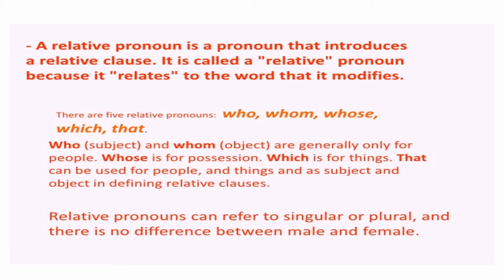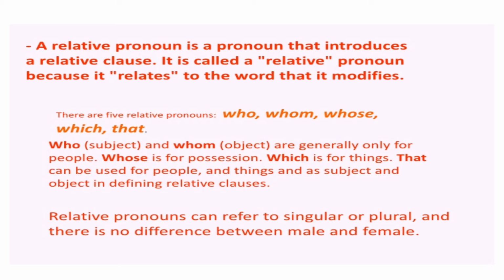Relative pronouns are who, whose, whom, which, and that, because they refer to or relate to an earlier noun or pronoun which is called its antecedent. Dear students, a relative pronoun is a pronoun that introduces a relative clause.